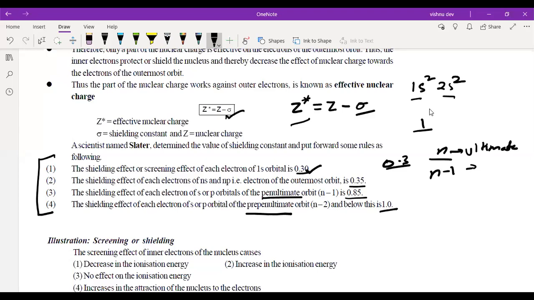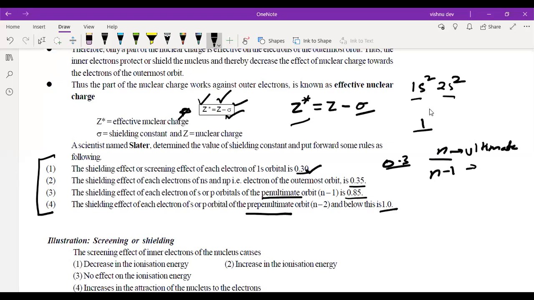So what you have to notice first is this formula: Z star is equal to Z minus sigma. Z is your actual charge. Z star is your effective nuclear charge. Sigma is called the screening constant or shielding constant. It varies depending on the number of electrons.